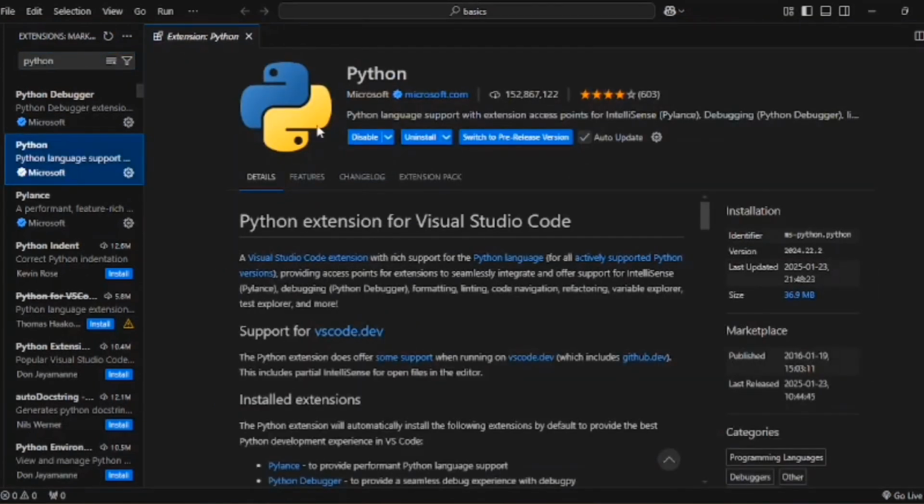I already have my Python installed, so I'm not going to install it again. So you go ahead and install. This will help you run your Python files.